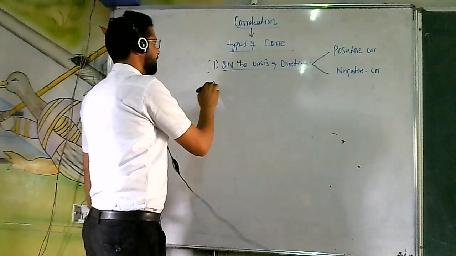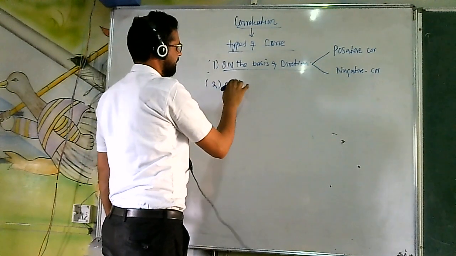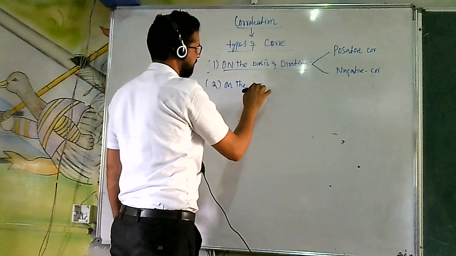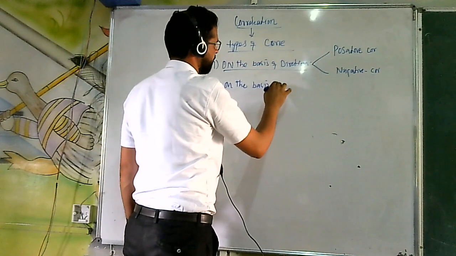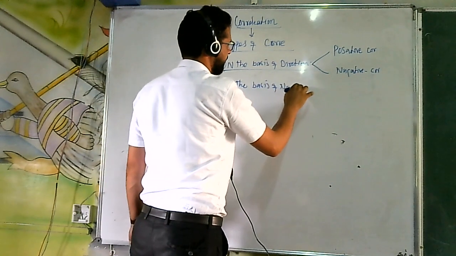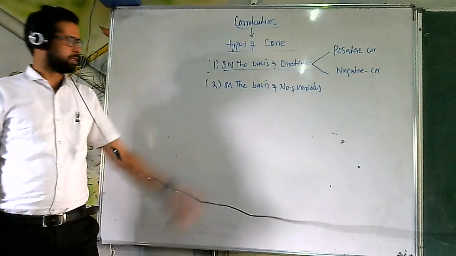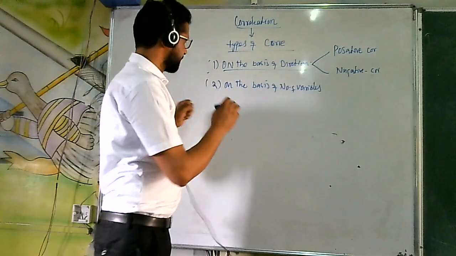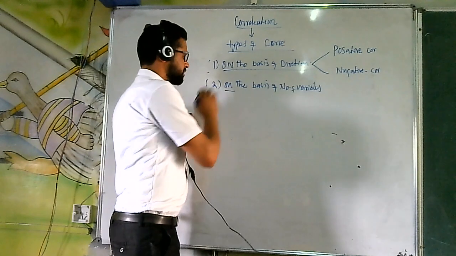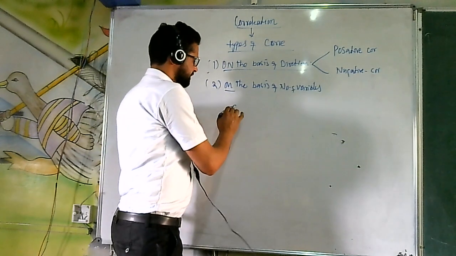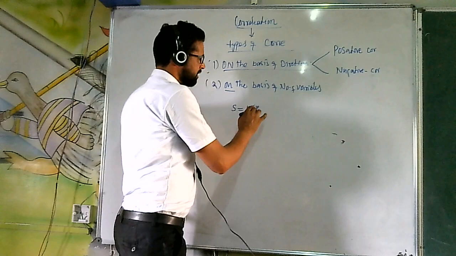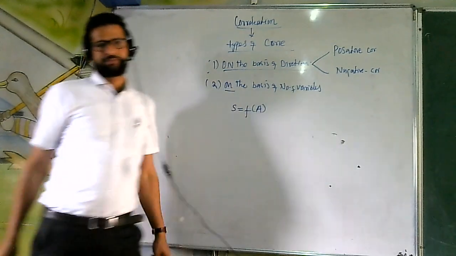And the next one is on the basis of number of variables. On the basis of number of variables. Imagine that I am going to say that sales is a function of advertisement.